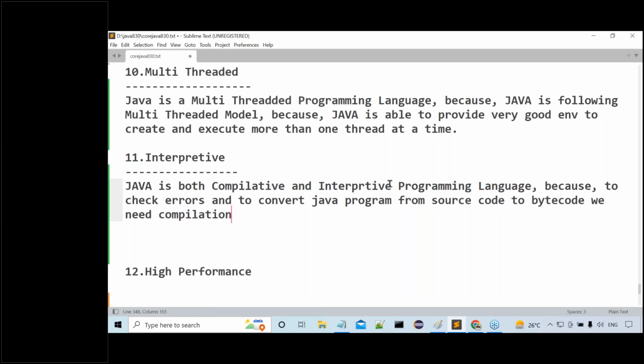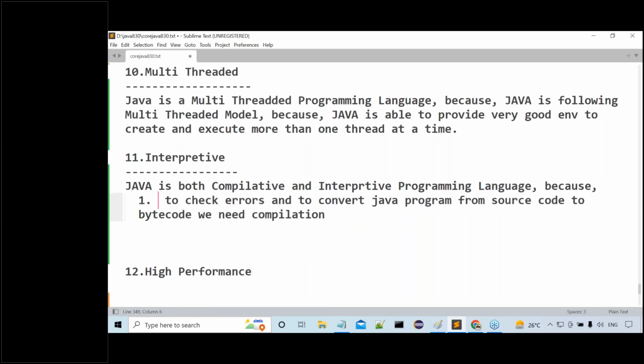I'm giving two reasons here. Understand my point here. Reason number one: to check compilation errors, to check errors in our program, and to convert our program from source code to bytecode. Source code means our written program, high level code, to bytecode. Bytecode is a bit low level code.